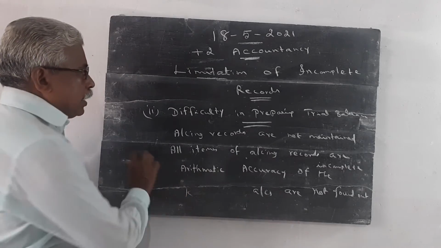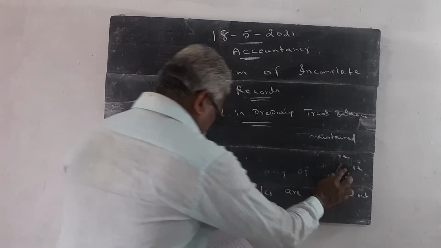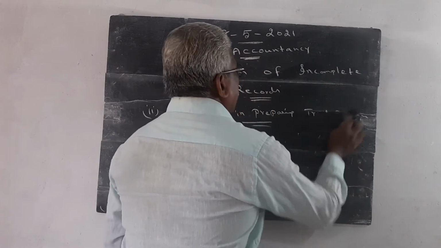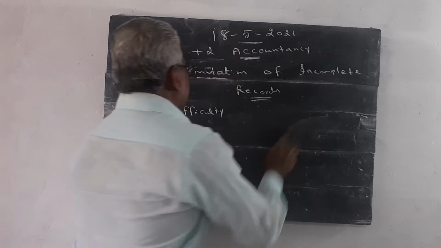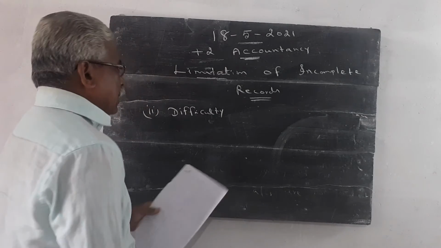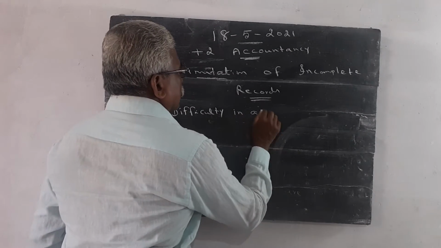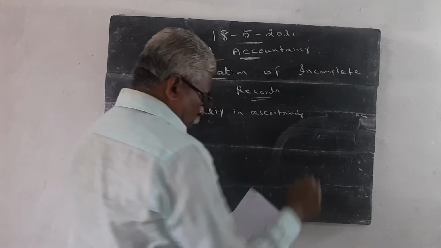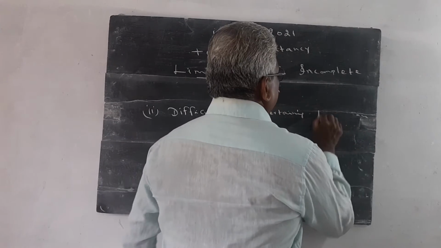Then one more point, number 3, difficulty in ascertaining profit or loss. Difficulty in ascertaining accurate profit, true profit.